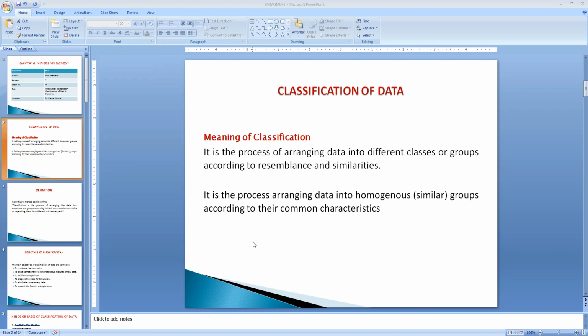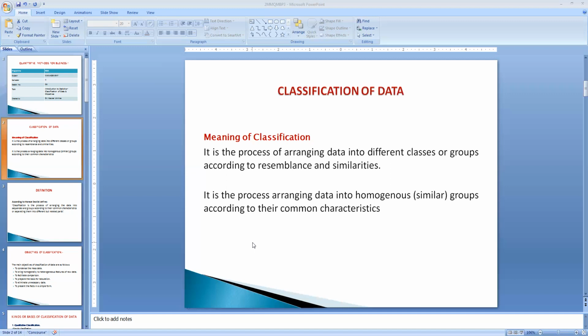Whatever data we have assembled from the various sources, whether primary or secondary, is in the form of ungrouped data. Whatever data we have collected in raw form is called ungrouped data, which is unorganized. So it needs to be organized and presented in a meaningful and easy form, which is going to facilitate further statistical analysis.